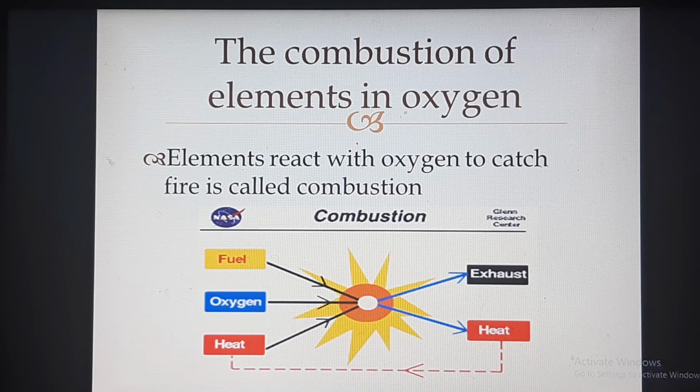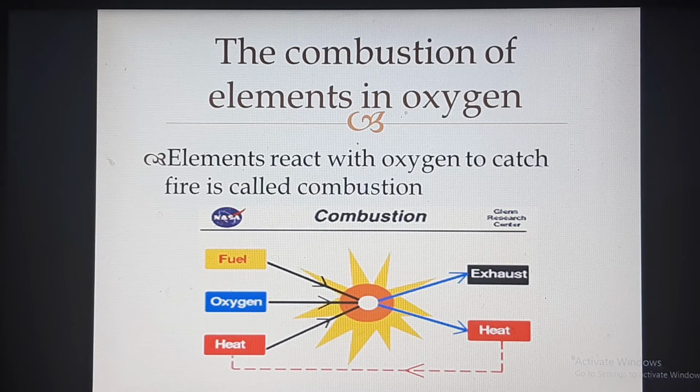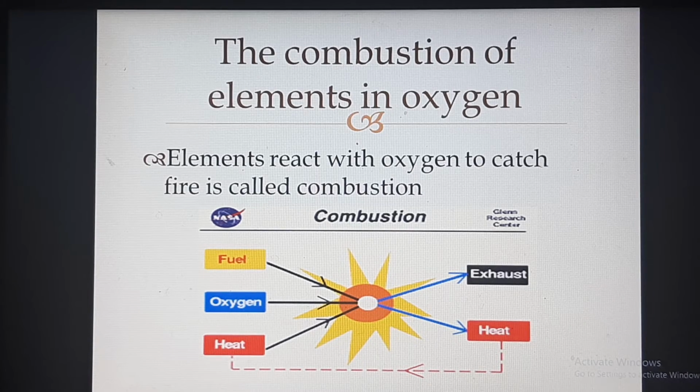Next we are discussing the combustion of elements in oxygen. We already learned what combustion means. Elements reacting with oxygen and catching fire is called a combustion reaction. When any element reacts with oxygen and catches fire, it is called combustion. So here the picture is given. For combustion we need fuel and oxygen, and heat is produced.